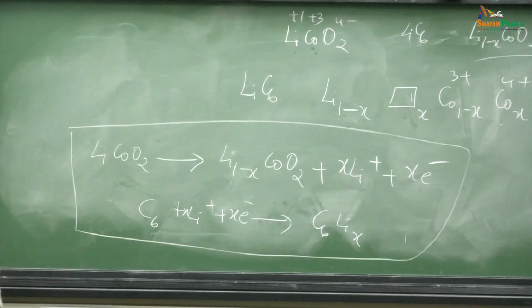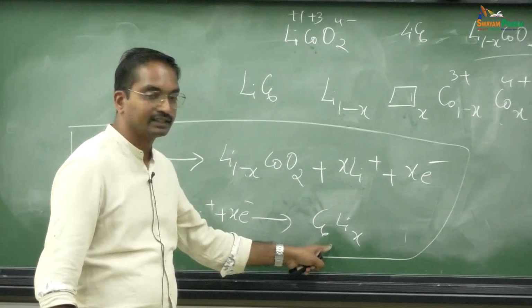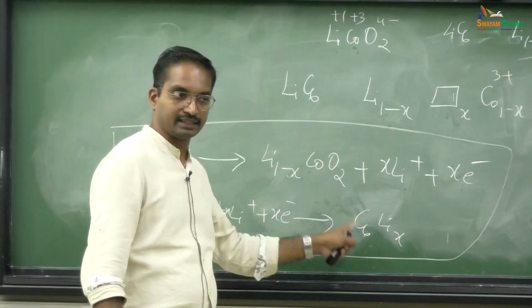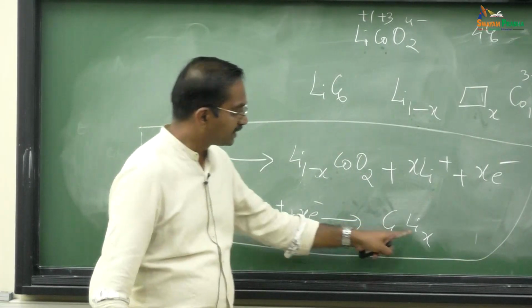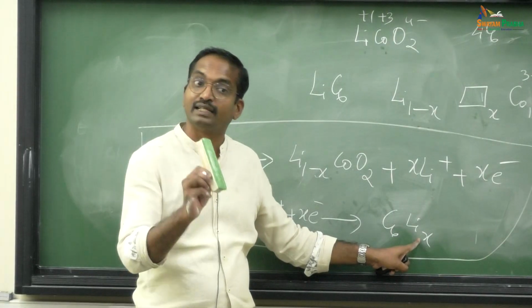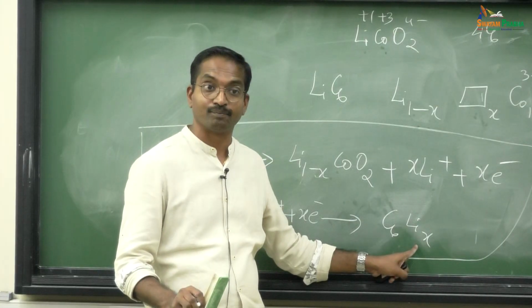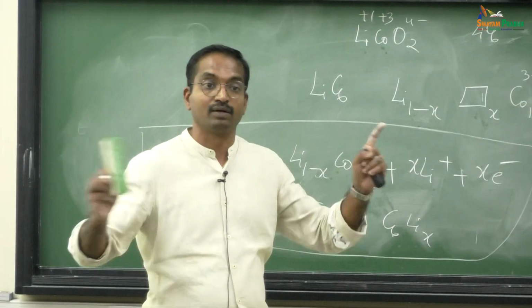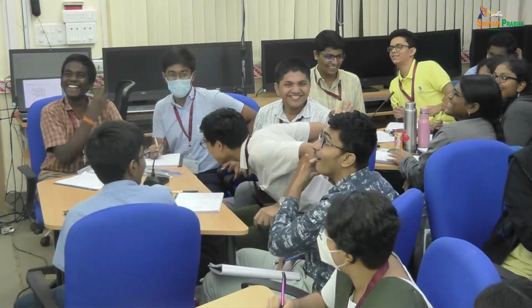Why is it charging of the battery? For this you have to spend energy. To make this compound and this compound, you have to spend energy. Put it another way, C6Lix in terms of chemical property is very similar to lithium. In terms of chemical reactivity, very similar to lithium. Which is more electropositive in the world? Which metal? Lithium.